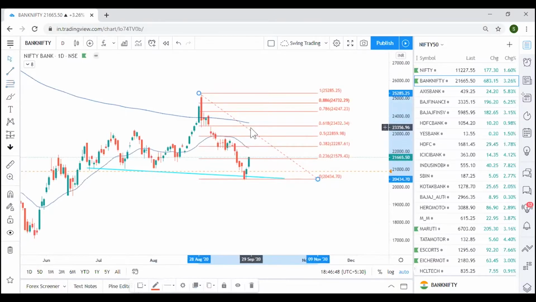If it goes further up, then 61.8, but the 38.2 level looks strong, around 22,283, a strong level of resistance. Once the market reaches there, accordingly you can take a call on how the candlestick forms. But tomorrow you can still be on the buying side of Nifty and Bank Nifty.